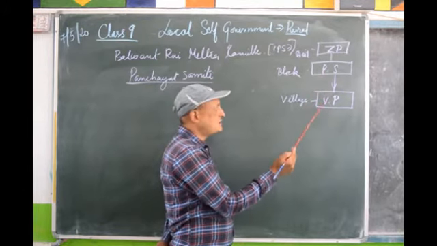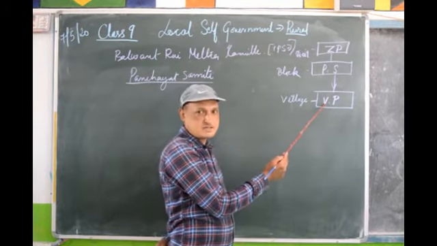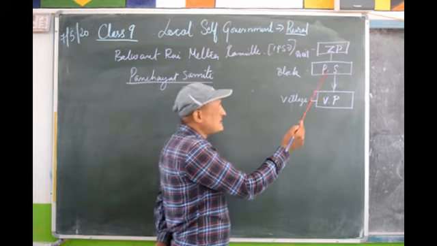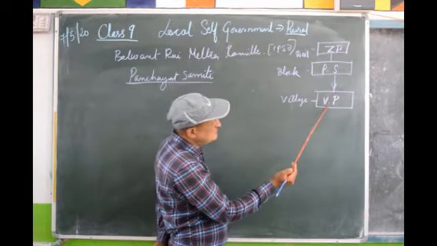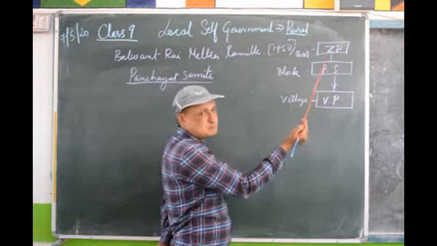Therefore, Panchayat Samiti is an intermediate body that coordinates the work of the village panchayats. It sees into the functioning of the village panchayats, as well as it acts as a link between the village panchayat and the Jilla Parishad.